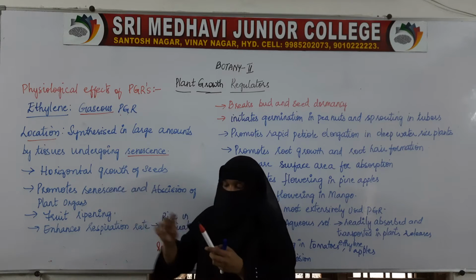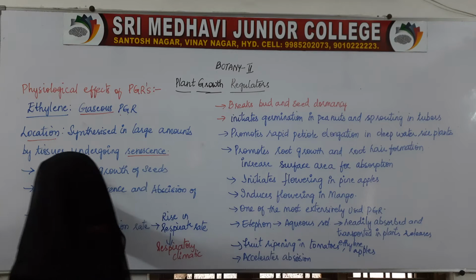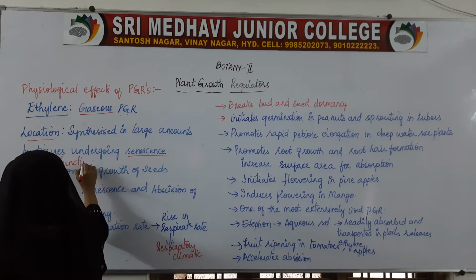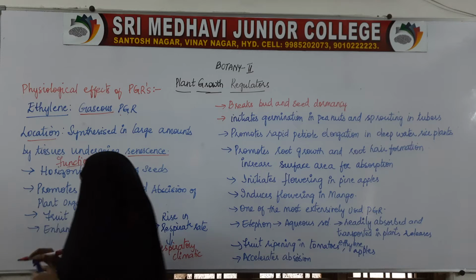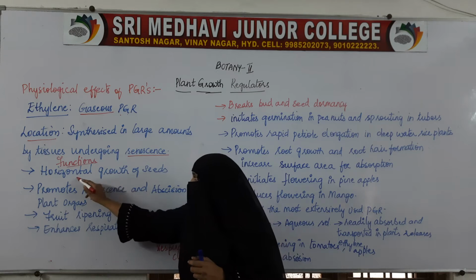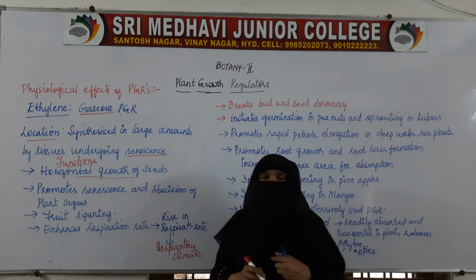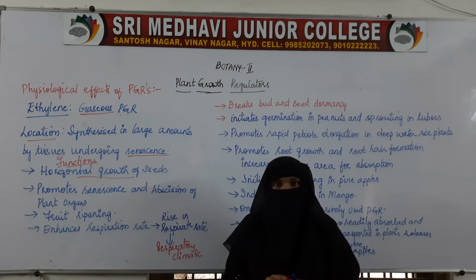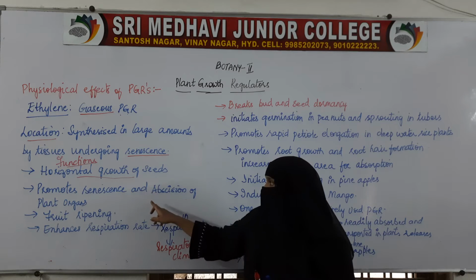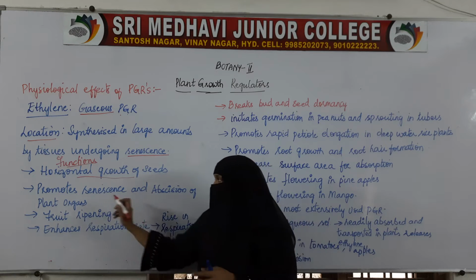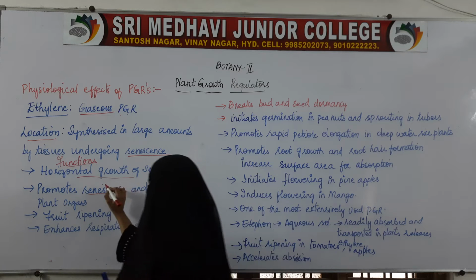Ethylene helps in horizontal growth of the seed and it promotes senescence. It promotes aging.